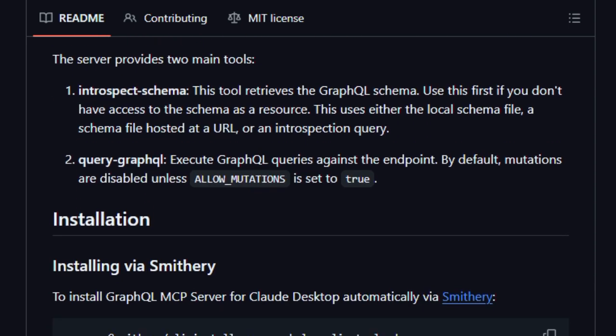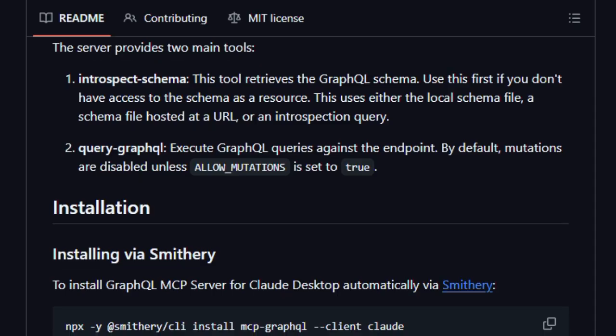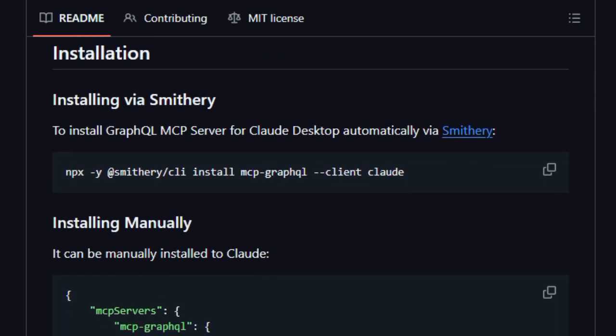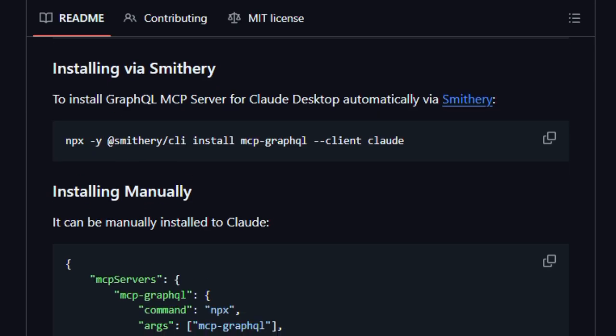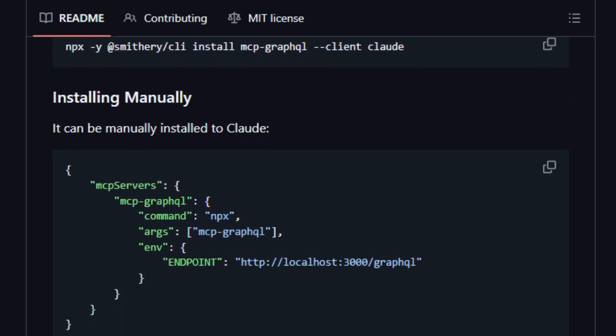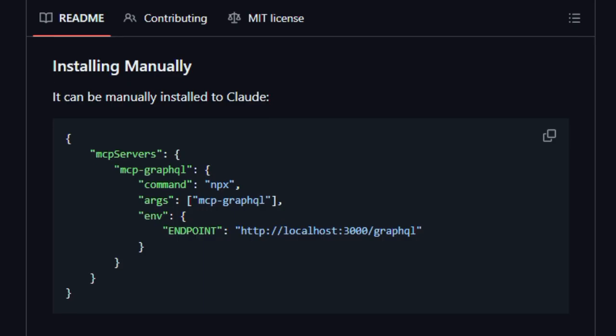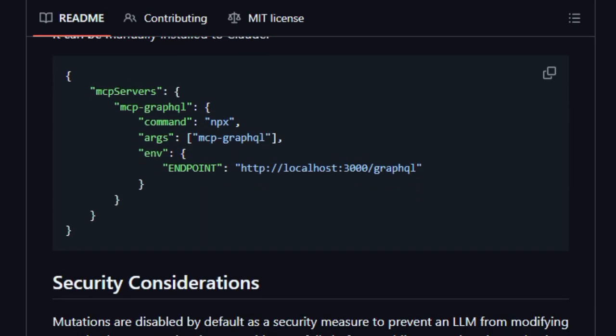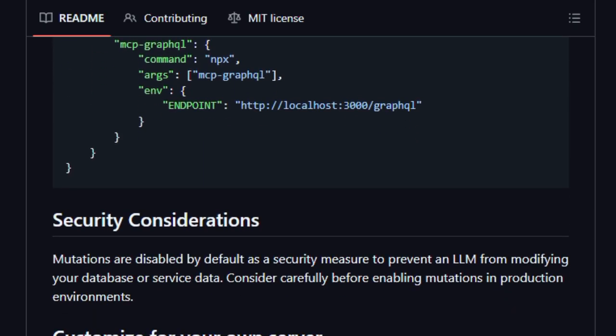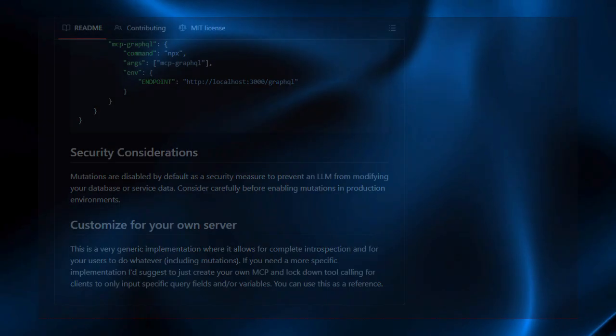In short, MCP-Graphql is unique because it transforms GraphQL APIs into discoverable, usable tools for AI systems. It gives large models the capability to reason about, query, and even modify data through GraphQL without you writing special code per API. It's a powerful layer that empowers AI agents to connect and interact with modern APIs in a flexible, scalable, and elegant way.